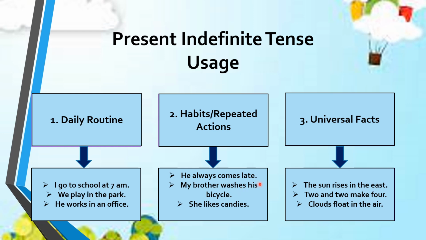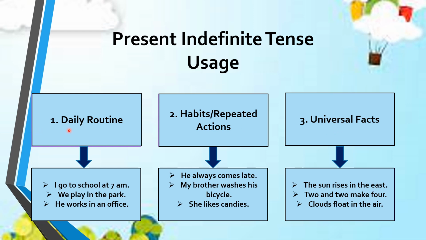So let me tell you about the usage of the present indefinite tense. Actually, the situations or the conditions in which you usually use the present indefinite tense. So basically, there are three different situations in which we use the present indefinite tense. The first one is the daily routine. The second one is when you're talking about habits or repeated actions. And when you're talking about the universal facts, you use the present indefinite tense.